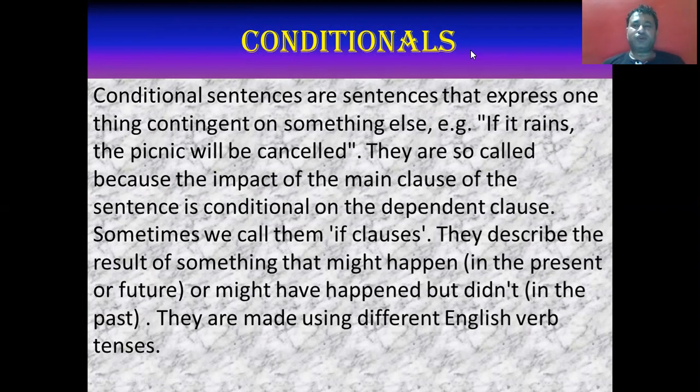For example, usually our parents tell us that if you get good marks in the exam, you will get a motorcycle or a mobile or anything else. One condition is there: if you get good marks, meaning if one condition gets fulfilled, then you will get the mobile or the motorcycle. So these things express one thing contingent on something else.